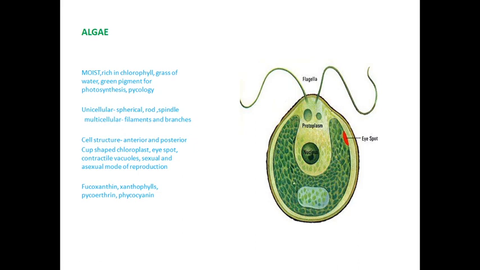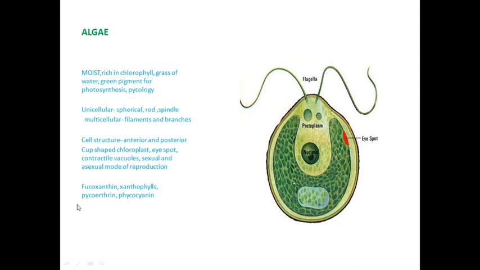At the base of the flagella, contractile vacuoles are present. The chloroplast looks like a cup, so it is called a cup-shaped chloroplast. Nucleus and protoplasm are all present, and a tiny red eye spot is present in the anterior end.